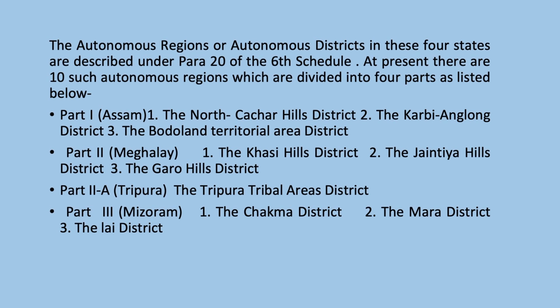In Part 2, which is related to Meghalaya, these are the Khasi Hills District, the Jaintia Hills District, the Garo Hills District. In Part 2A, which is related to Tripura, the Tripura Tribal Areas District, and in Part 3, which is related to Mizoram, the Chakma District, the Mara District, and the Lai District. Students, these areas are scattered in these 4 states.